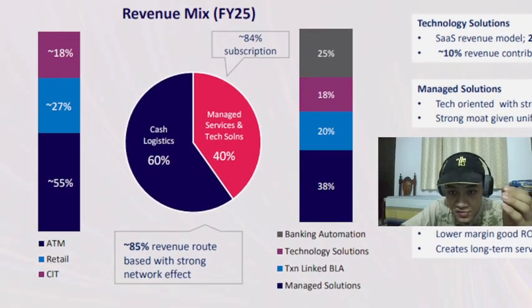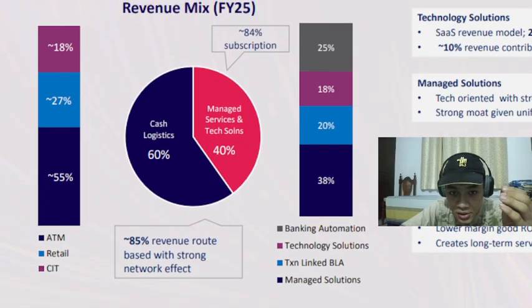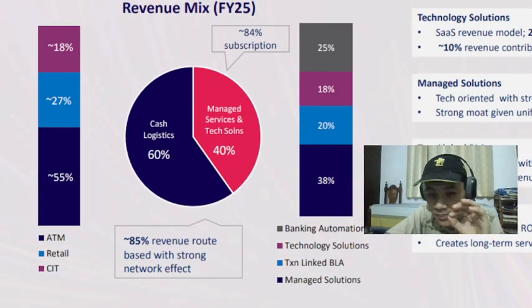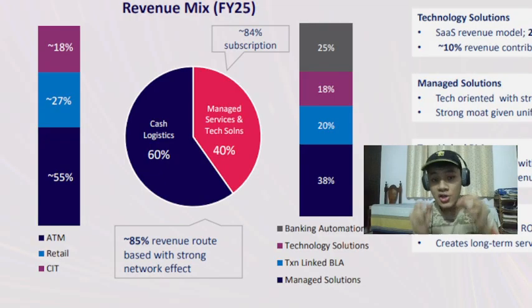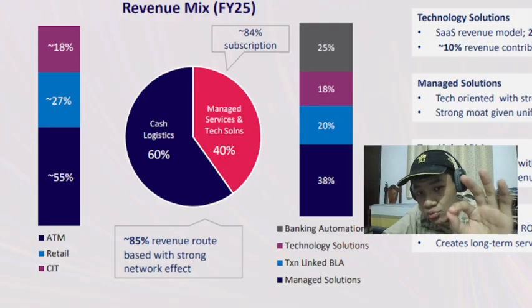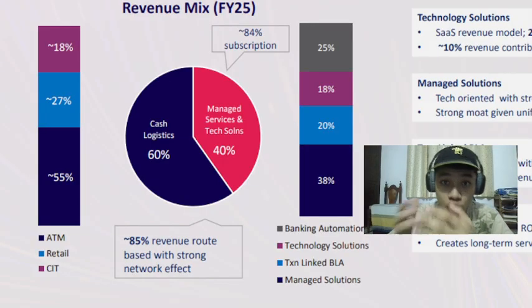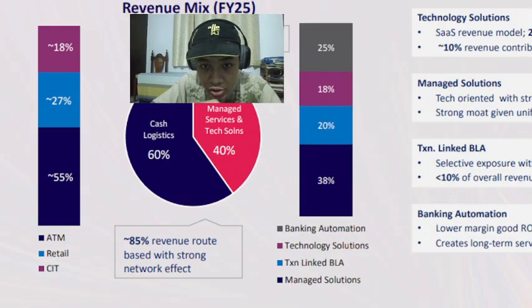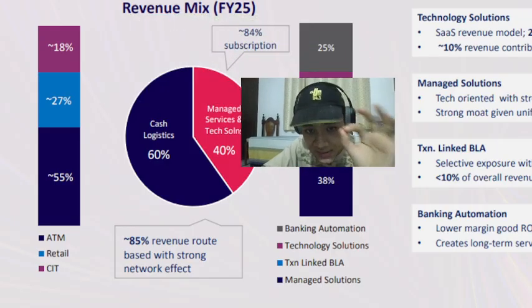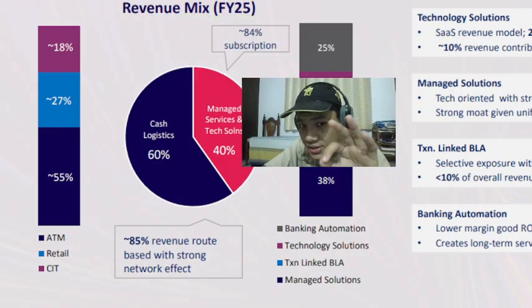Here's the revenue mix. So it has two segments. One, providing 60% of revenue, is cash logistics. Cash logistics, transporting cash. Then 40% of its revenue comes from managed services and tech solutions, the software side of business, the solution side of business. So we have 60% of revenue coming from cash logistics. Now, this 60% has been divided into three things.